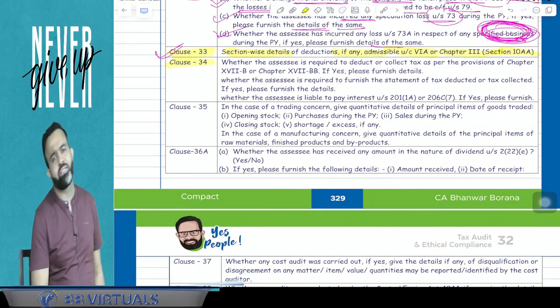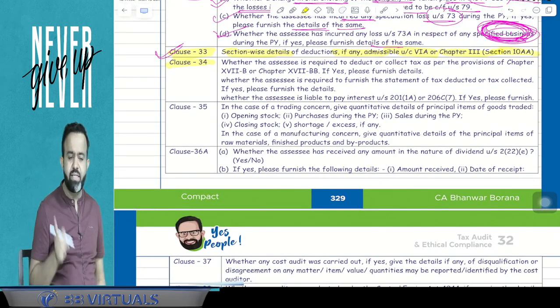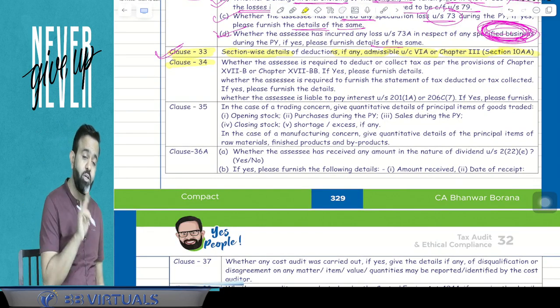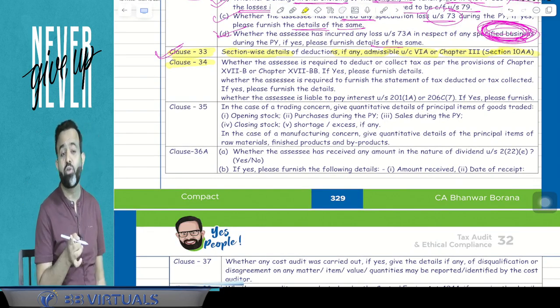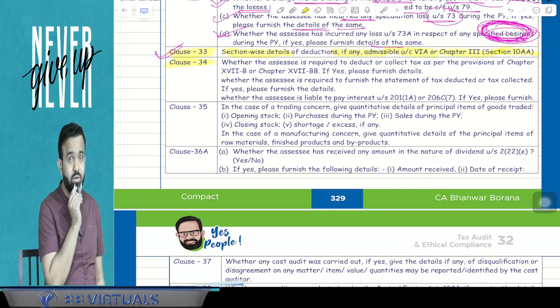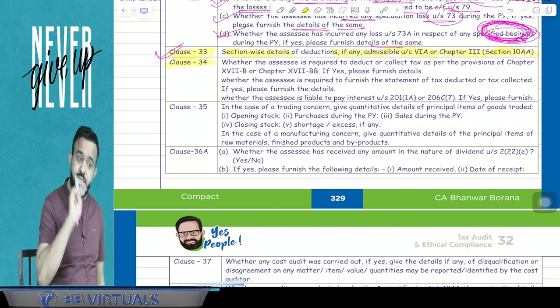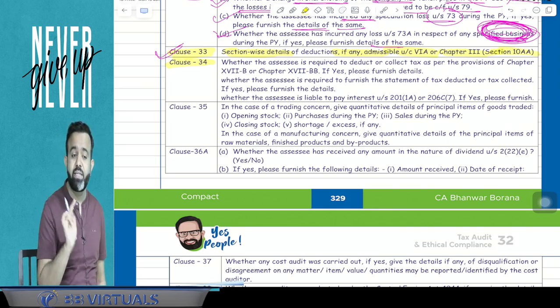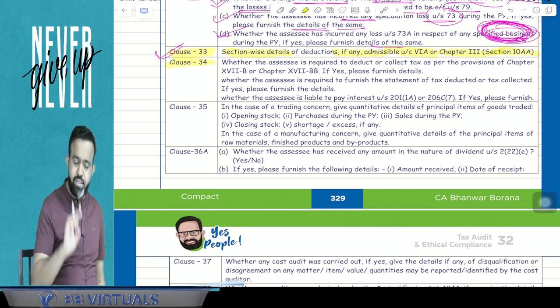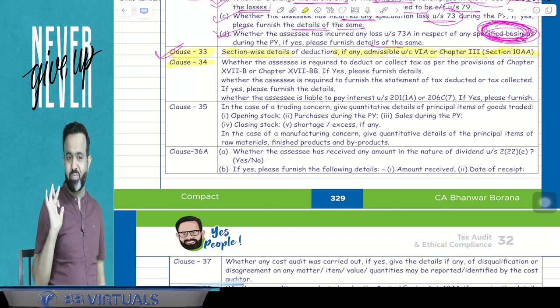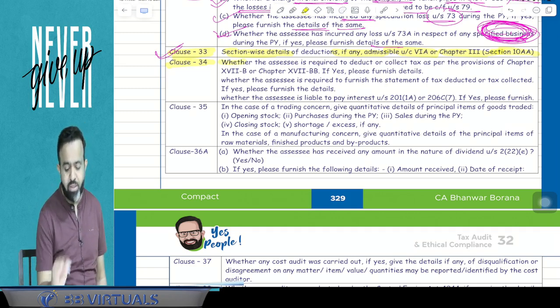Clause number 34 says that, okay, guys, in the current year, is the assessee required to deduct TDS or collect TCS or not? Means, is TDS, TCS applicable or not? If it is applicable, then is TDS, TCS deducted, collected or not? Is the TDS return filed or not? Is any interest paid or not? So this is all about the TDS.